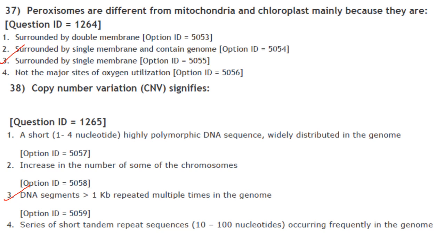Then copy number variation signifies. So copy number variation is defined as a copy number change involving a DNA segment that is 1 kb or larger. So the answer here is option 3, that is a DNA segment greater than 1 kb repeated multiple times in the genome.